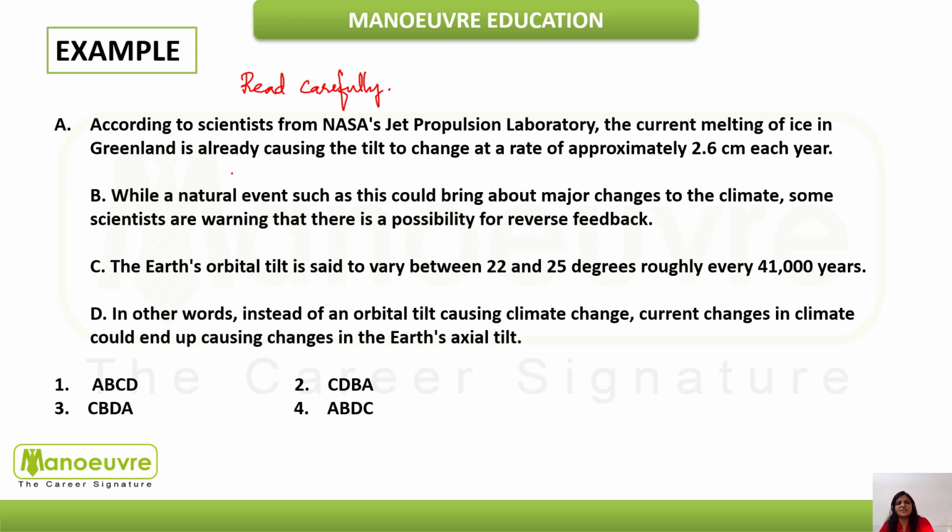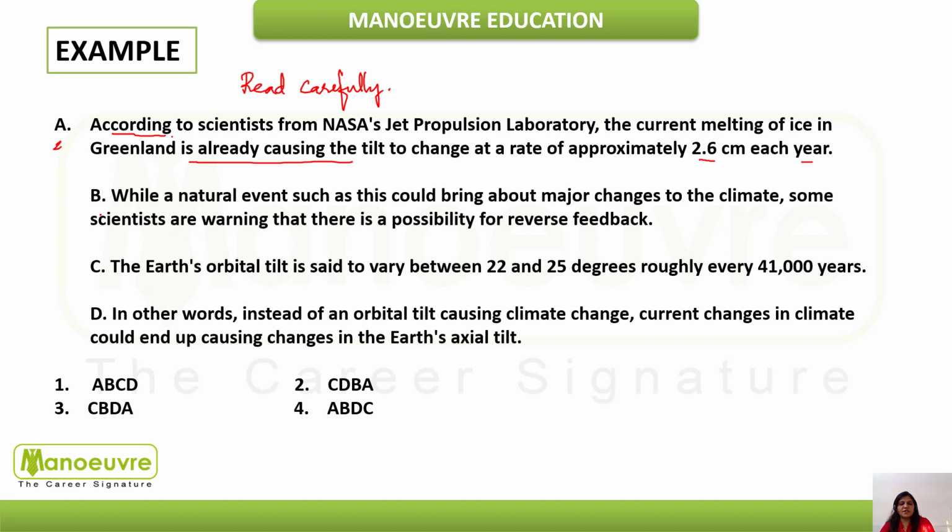Now, keeping in mind the strategies which we have studied just. According to scientists from NASA's Jet Propulsion Laboratory, the current melting of ice in Greenland is already causing the tilt to change at a rate of approximately 2.6 centimeters each year. Now, guys, did you see over here, words like "according" and "is already causing"? When these kinds of words are used, it gives us the idea that this cannot be our opening sentence. An opening sentence generally gives the complete idea of the topic of the paragraph.